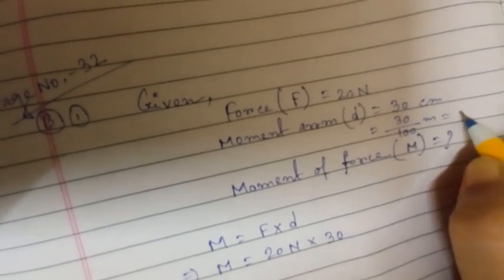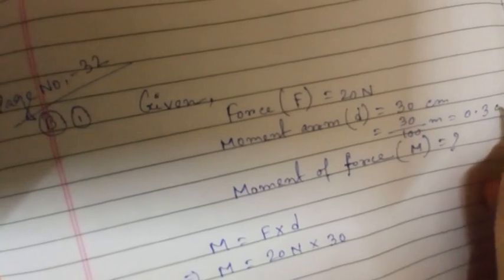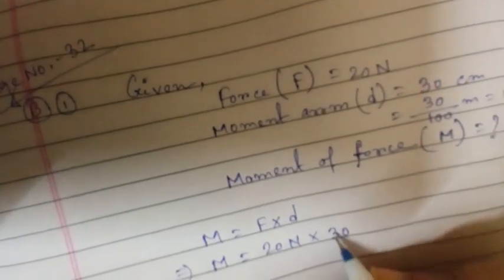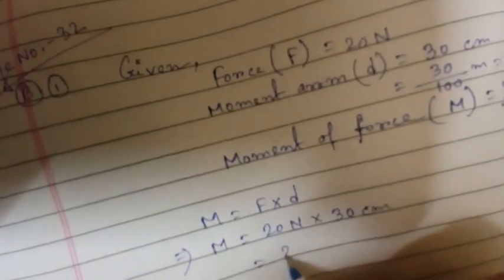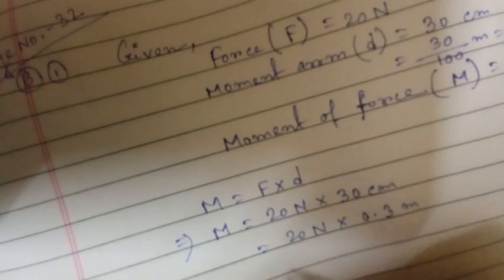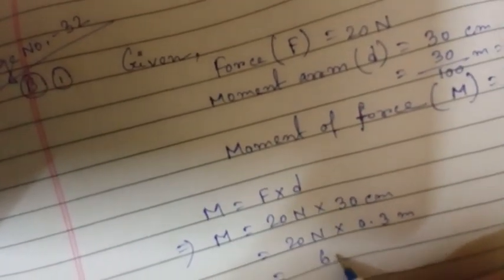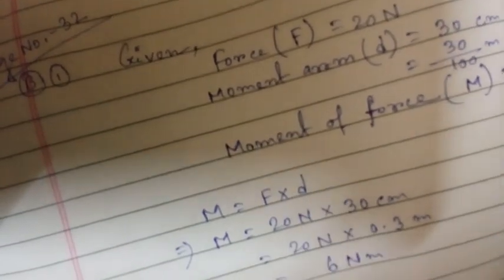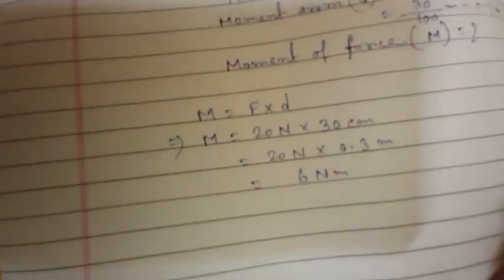So it will be actually 0.3 meter. Okay. So 30 centimeter is 0.3 meter. So 20 Newton into 0.3 meters. So after calculation we will get 6 Newton meter. So 6 Newton meter. So this is the answer.